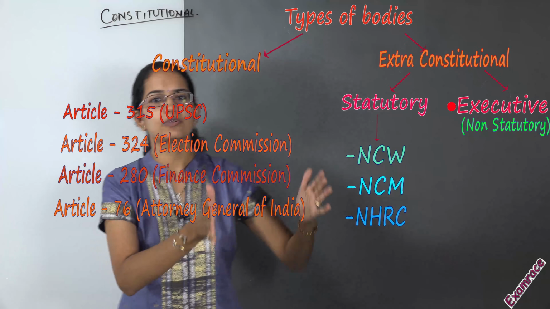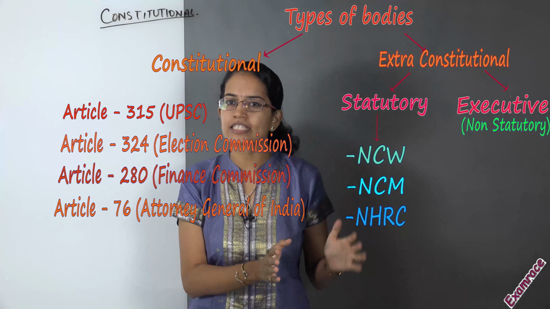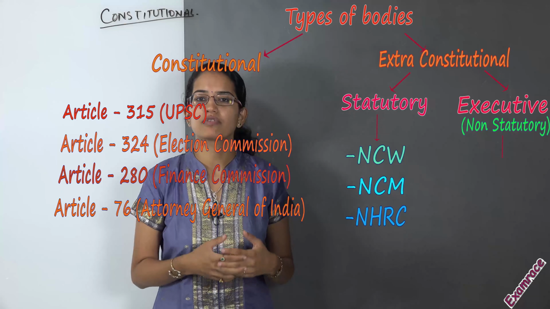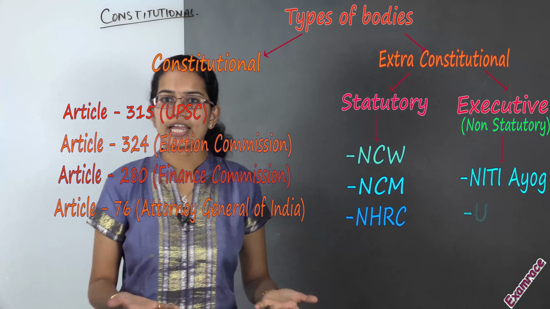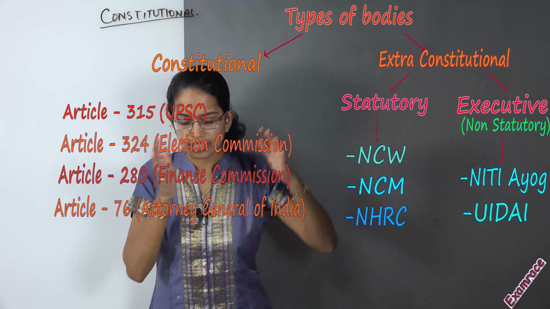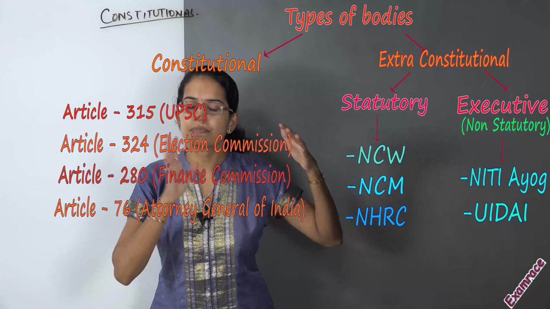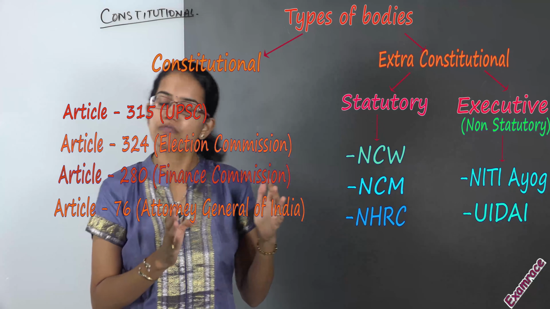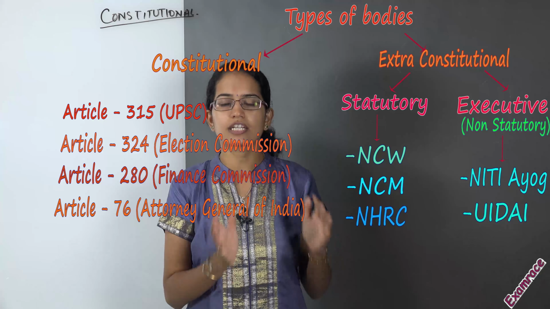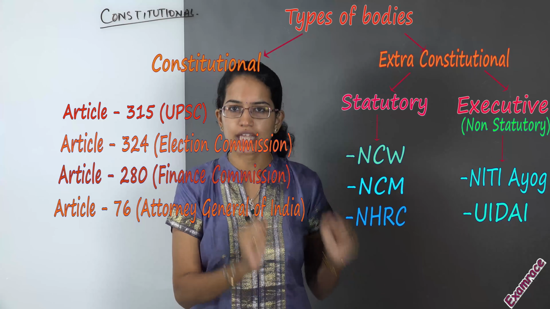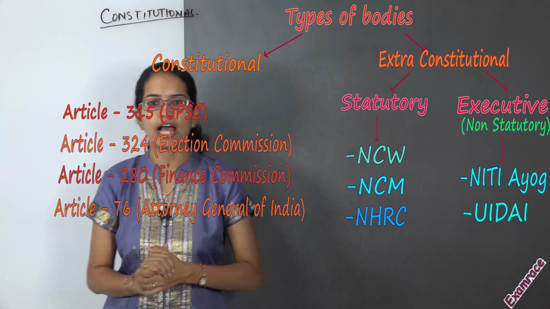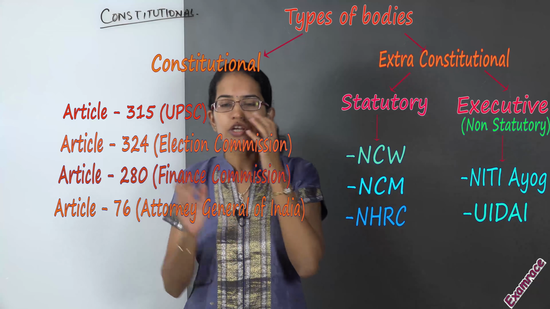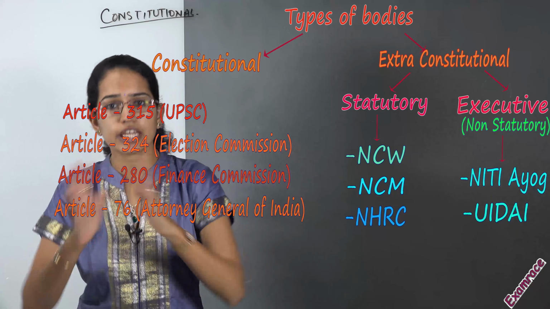On the other hand, you have executive bodies. These executive bodies are also known as non-statutory. A good example would be Niti Aayog, UIDAI, that's your Aadhaar, and under an executive body, it is being established by an executive order which is being passed by any of the ministries. So with an executive order, this body is being established and therefore it is known as an executive body or a non-statutory body.